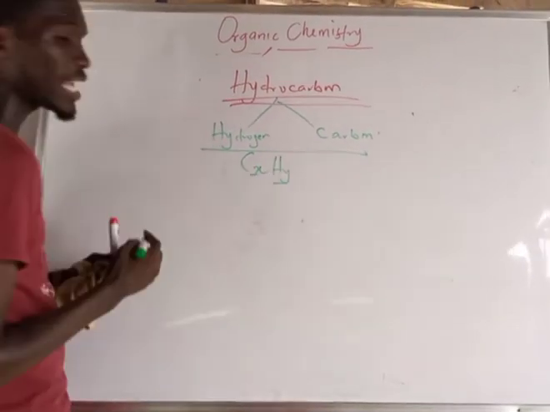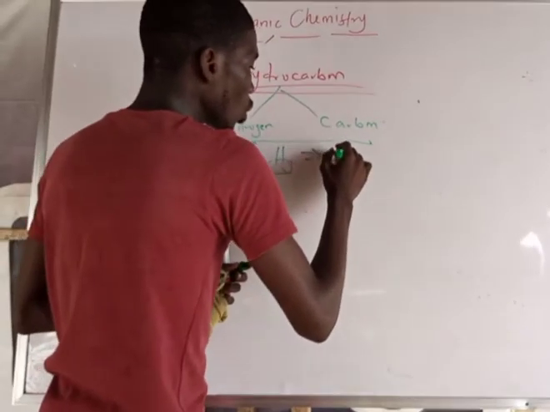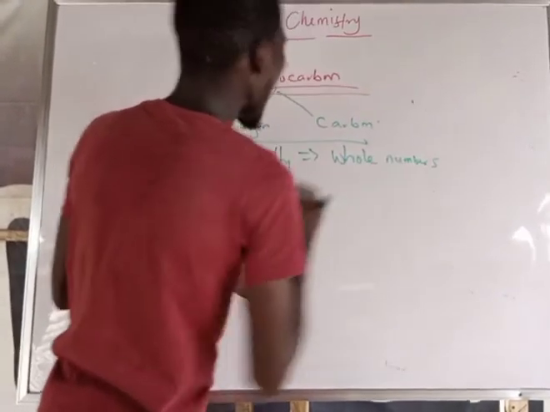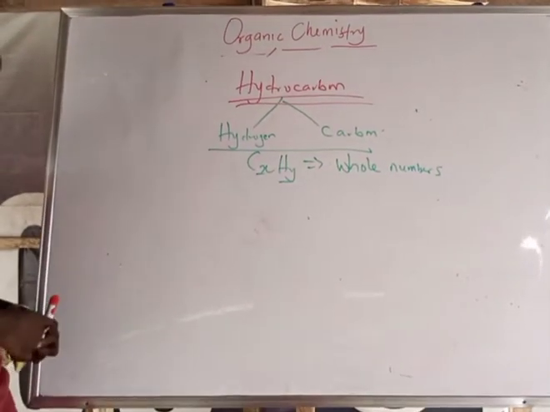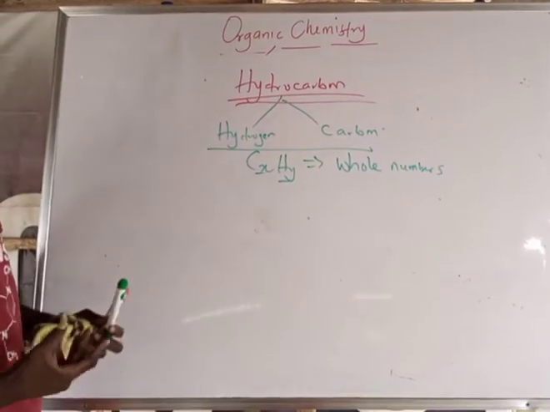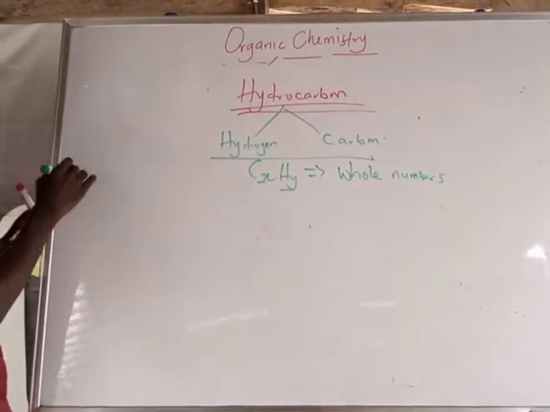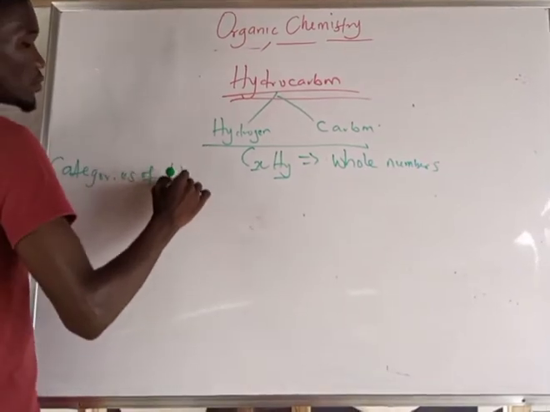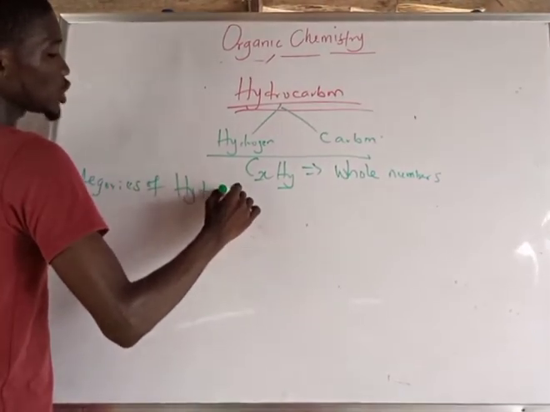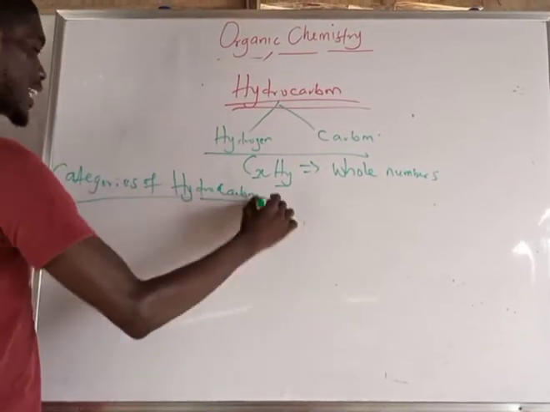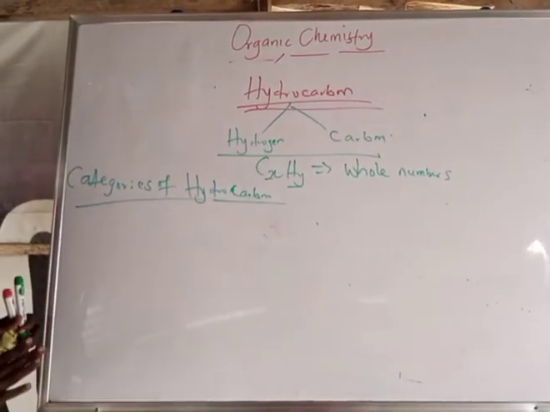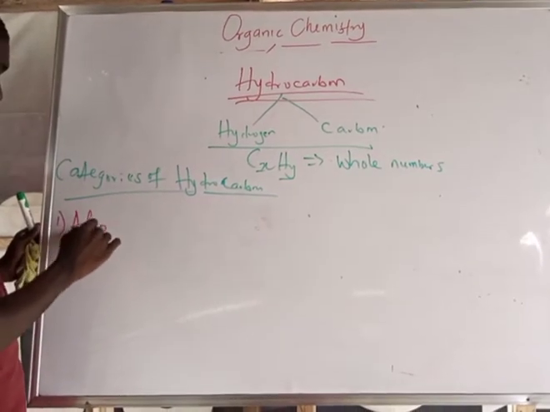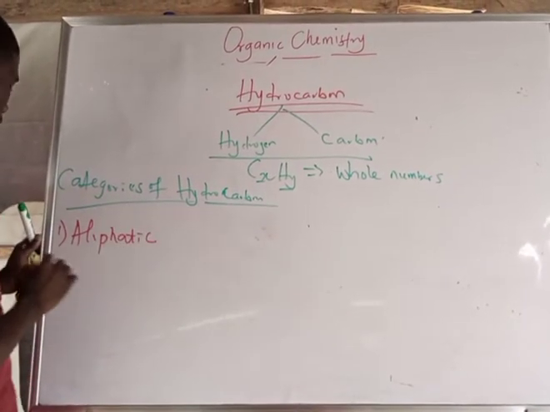These x and y are meant to be whole numbers. So my x can represent 1, my y can represent 1, my x can be 2, my y can be 2. Now let's go back to what we mean by the categories of hydrocarbon. For those taking JAMB, NECO, and GCE, I will take it down to your level. The first one we have is aliphatic hydrocarbon.